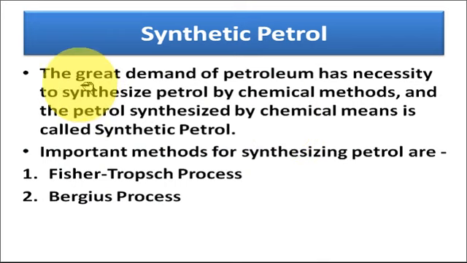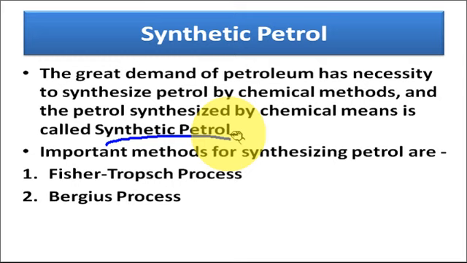Obviously, the great demand for petroleum makes it necessary to synthesize petrol by chemical methods. Therefore, petrol synthesized by chemical means is called synthetic petrol. Up to this lecture, we can easily understand that petrol obtained from crude oil is known as straight run gasoline.